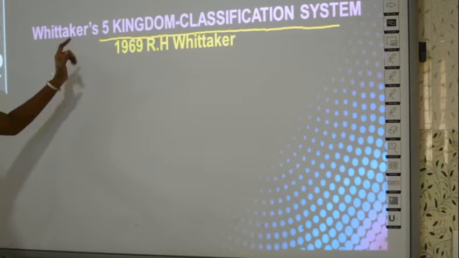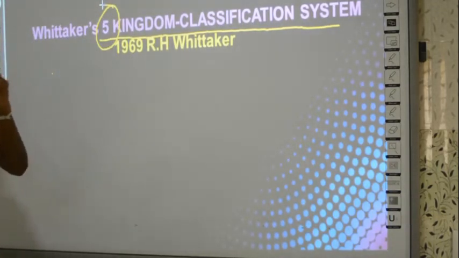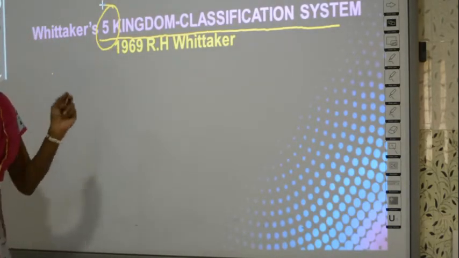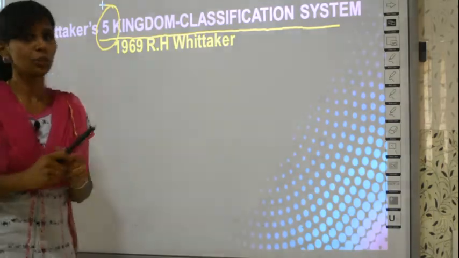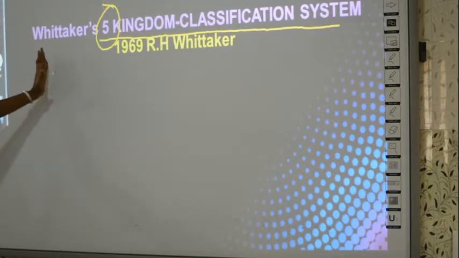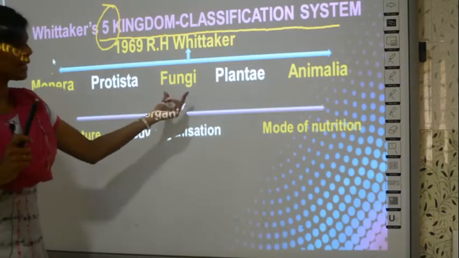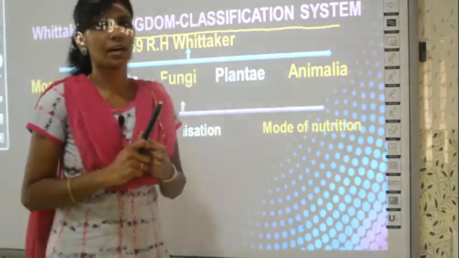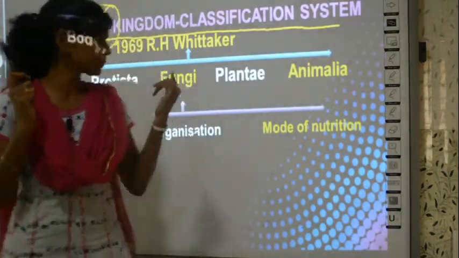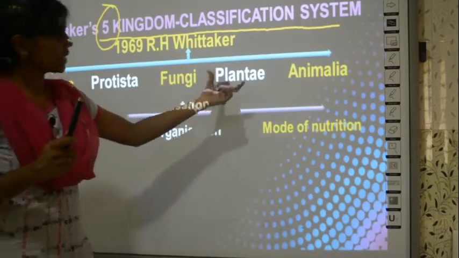He classified organisms. See, the name itself suggests that it is five. Linnaeus had 2 kingdoms, two groups called plants and animals. Here 5 kingdom means all organisms in this world were classified into 5. So what are those 5 groups? They are Monera, Protista, Fungi, Plantae and Animalia. So what are the 5 groups of organisms as classified by Whittaker? Monera, Protista, Fungi, Plantae and Animalia.